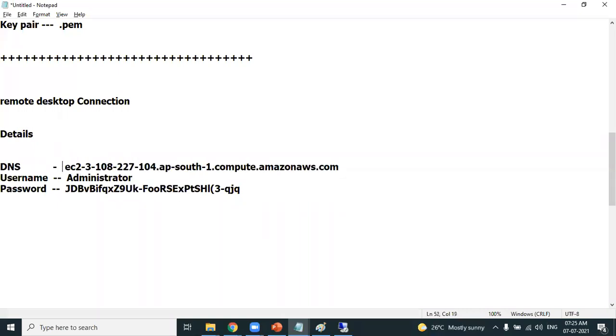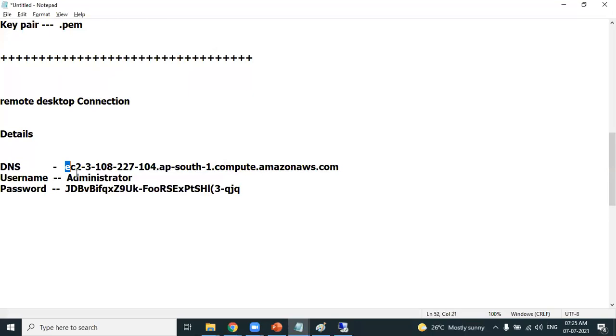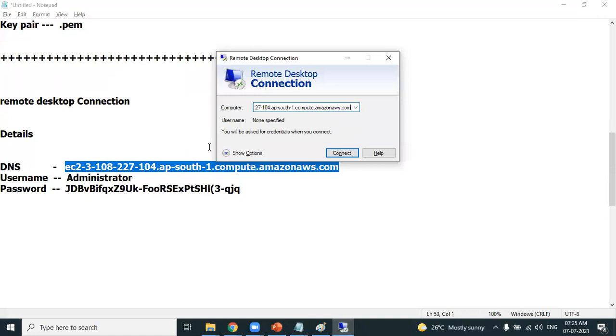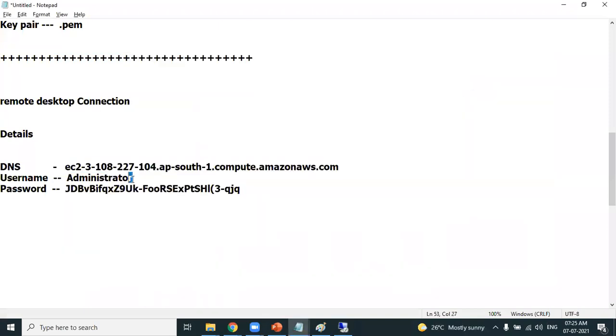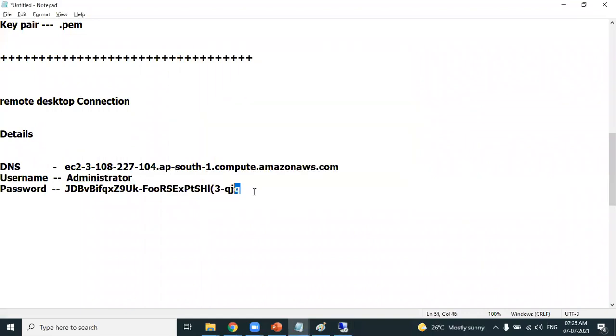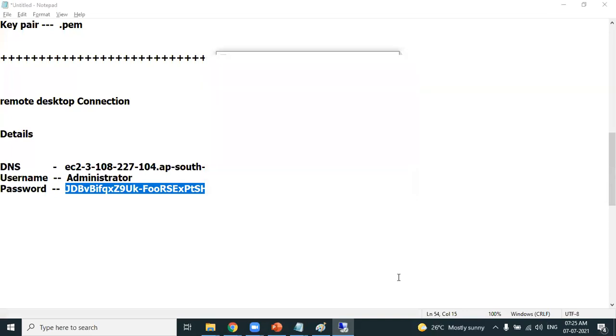So I have the details ready with me. Open the remote desktop application. For computer, provide the DNS name. Copy, provide the DNS name. Click on connect. It is prompting for username. We already have the details ready with us. Next, it is prompting for password. That's it. Friends, these are the 3 details. Click on OK. Please experience this.